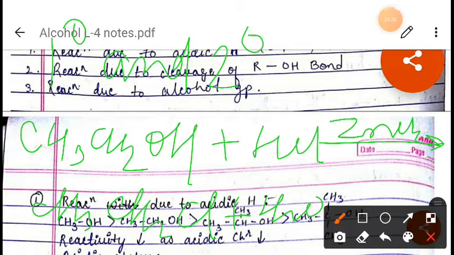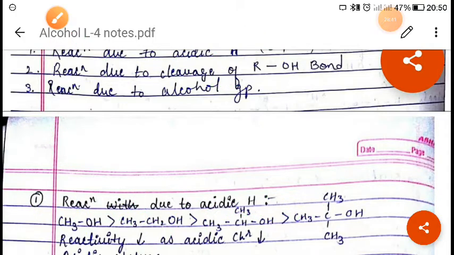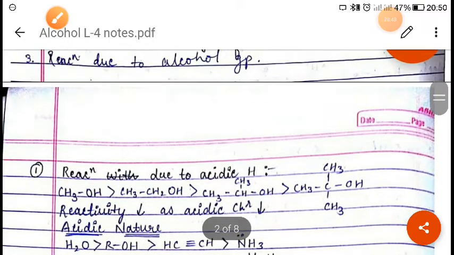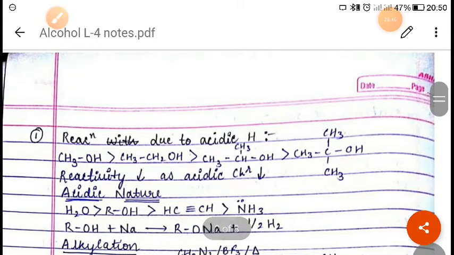But if we are taking a 3-degree alcohol, then anhydrous ZnCl2 is not required. And this reaction is also called the Groove process. We have discussed the Groove process in haloalkanes and haloarenes, right? The reaction of primary and secondary alcohol with HCl gas in presence of ZnCl2 is also called the Groove method. So we have learned this, right?